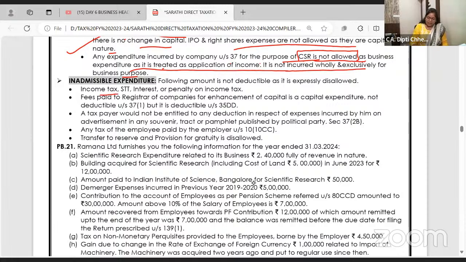Just now I told you income tax, STT, interest and all is not allowed. Fees paid to registrar for enhancement of the authorized capital. So you're paying the fees and because of that your capital is increasing. Not allowed. Taxpayer would not be entitled to any deduction in expenditure.